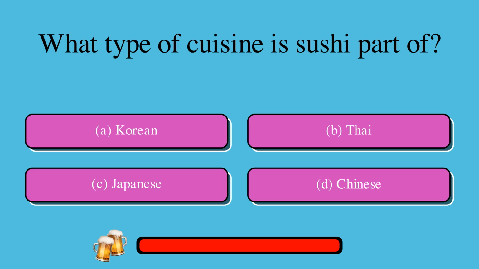What type of cuisine is sushi part of? A. Korean, or B. Thai, or C. Japanese, or D. Chinese? The correct answer is C, Japanese.